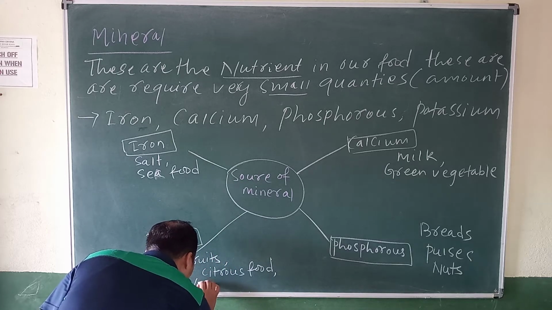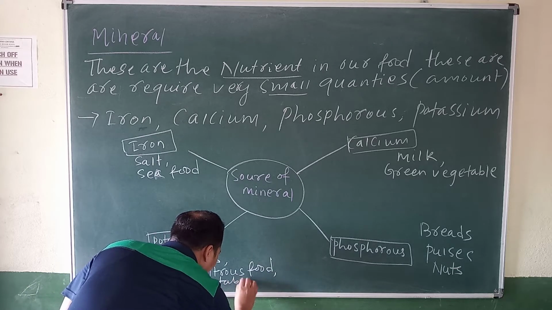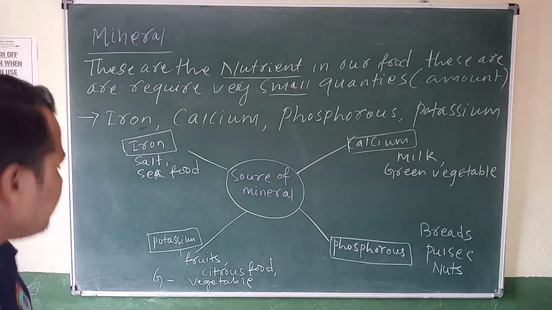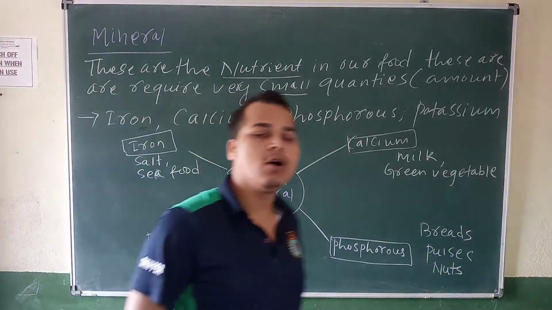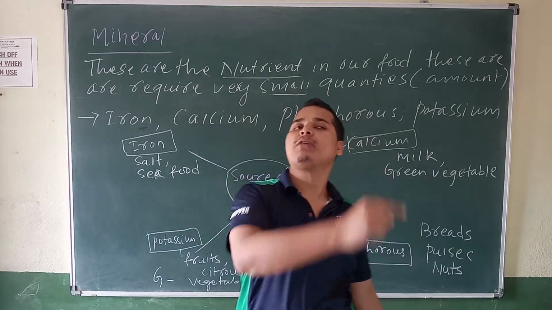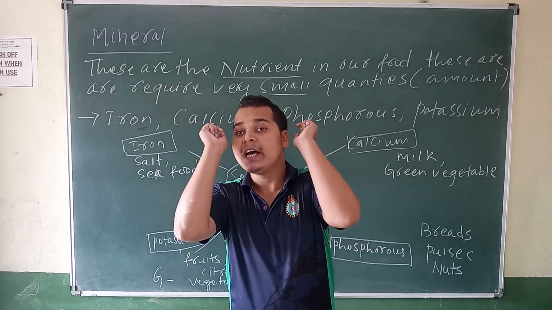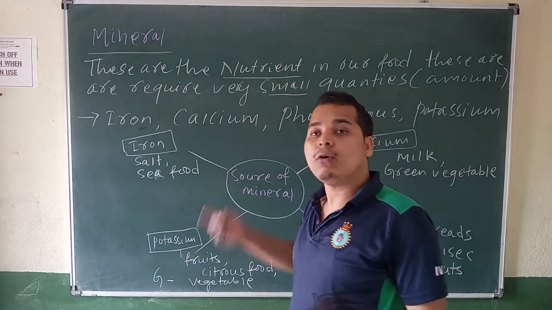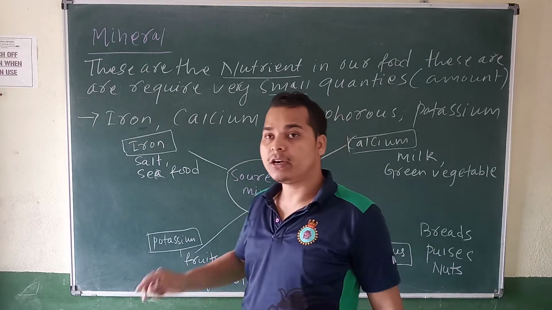Green vegetables, fruits. Citrus food means food whose taste is acidic. Think of amla, orange, guava, these are the citrus foods.